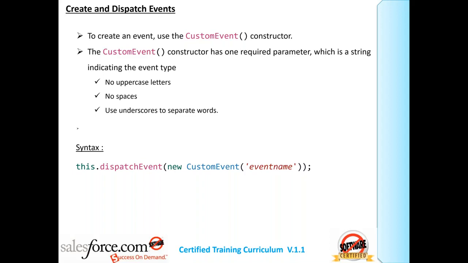In LWC, there is a constructor available called custom event. To create an event, we use the custom event constructor.